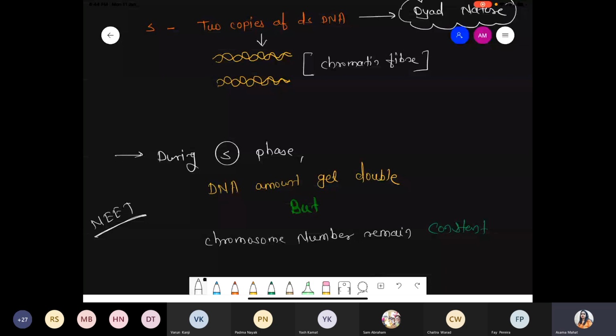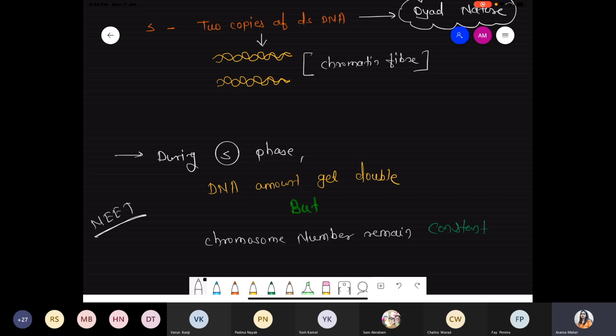When it exactly gets double, what happens? They lead to mutation. They lead to different disorders. That is not a normal human. So remember one thing, during the replication process, out of that 24 hours, there is an S phase. During the S phase, DNA amount gets double. And now that DNA, they equally divide into two daughter cells.